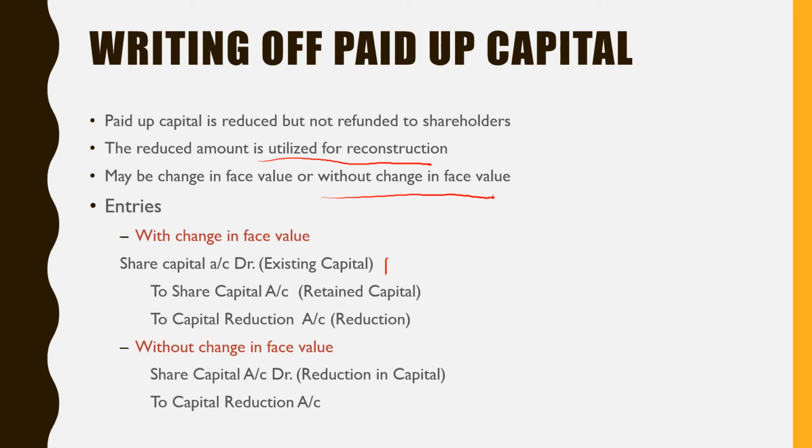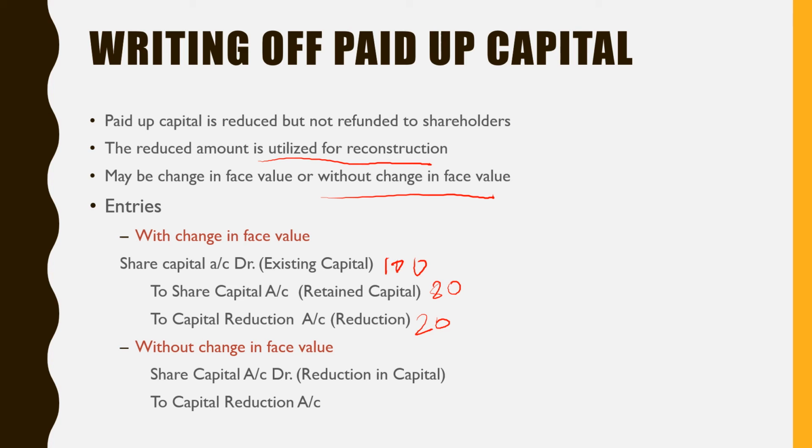Suppose here a 100 rupee share is there, so 100 will be debited. Retained capital, you want to retain with you 80 rupees. The capital will be 80 rupees now, and 20 rupees is the sacrifice, and that is going to be utilized for the reconstruction, right? So it is transferred here.